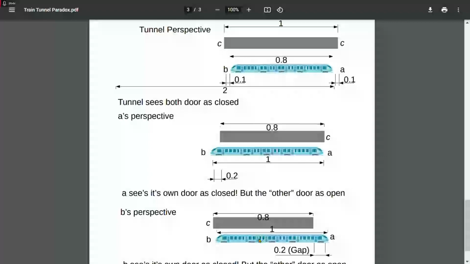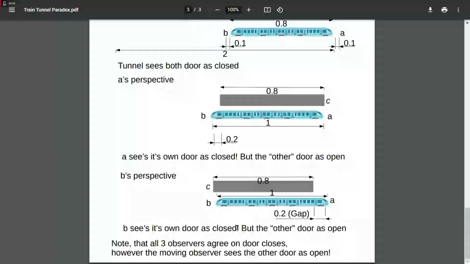Now, if you're not convinced, let's look at what happens if you put the distance at 0.81. B still sees its door is closed at that moment, but it sees A's door as being open. But notice, B sees its own door as being closed. See, that's the thing. Now, we can make the argument that they disagree on simultaneity, but what's interesting here is that in every frame of reference, both B and A see their own door as being closed at the same time as the tunnel sees the door as being closed. But they only see the other door, the door on the far side, as being open. So the three observers do kind of agree on the door being closed, but the two moving observers disagree on when the other door is closed.